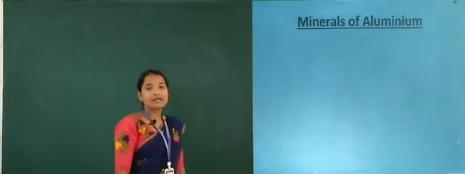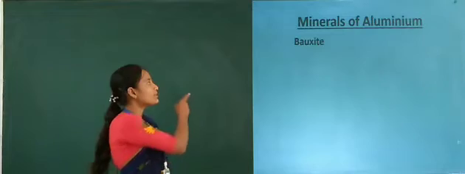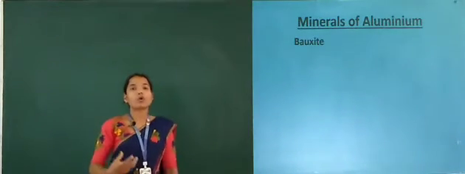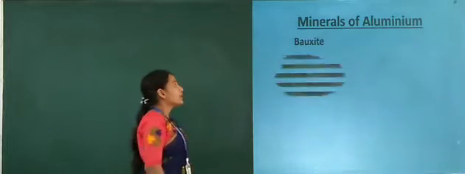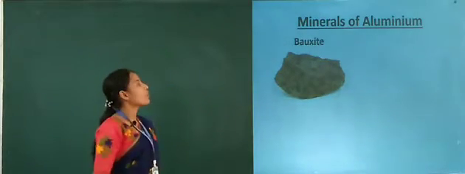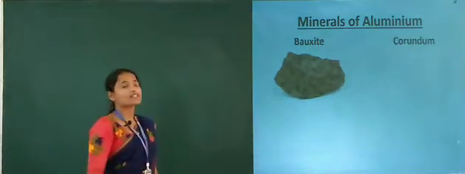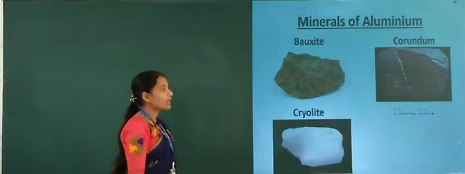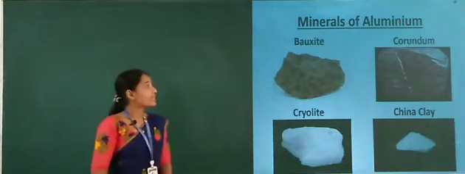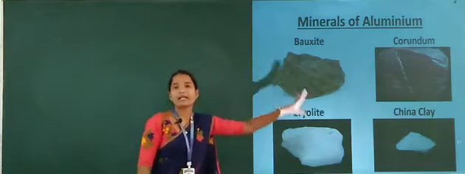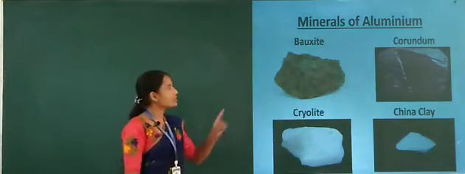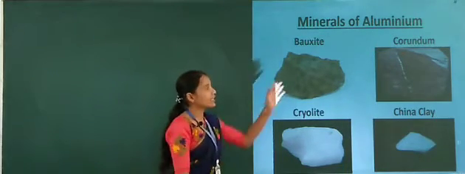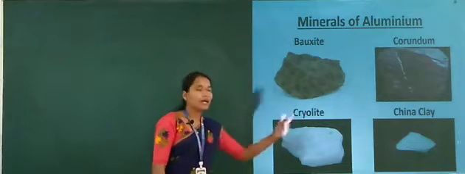The first mineral of aluminium is bauxite. Bauxite plays a very important role in metallurgical processes, and it looks like this. The first is bauxite, the second is corundum. This is cryolite, and this is China clay. These are the most important minerals of aluminium. Bauxite is used in the extraction process. The second is corundum, then cryolite, China clay.